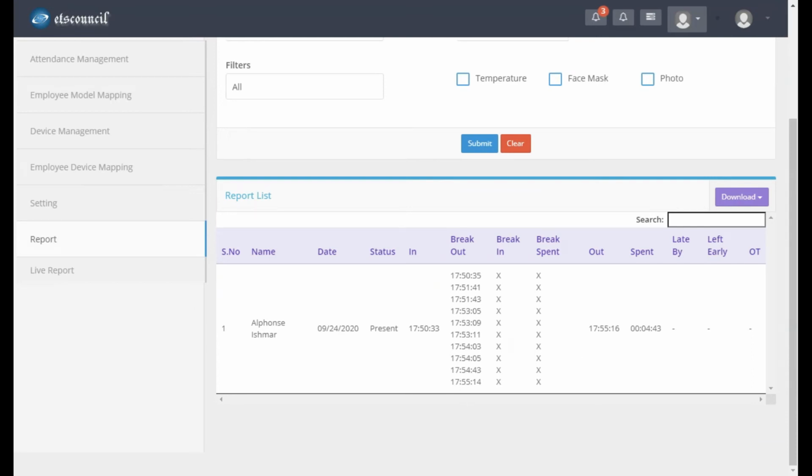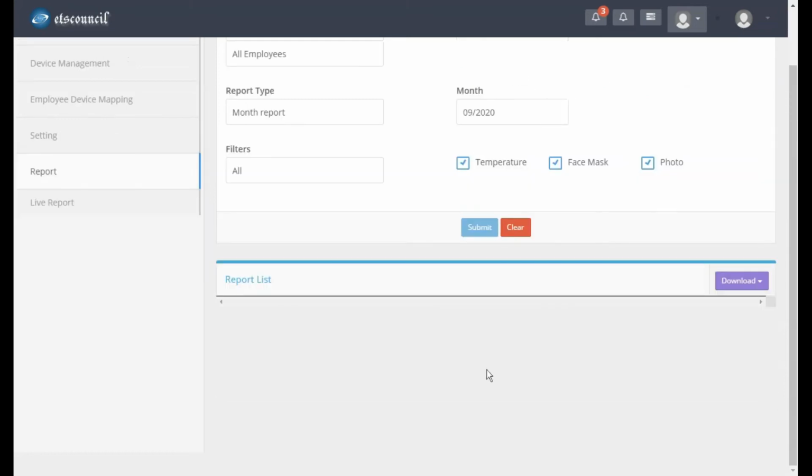There are some other options here. As I mentioned earlier, there are some devices which capture the photo of the employee while taking the attendance, record the temperature, and check whether a face mask has been used while giving the attendance. If you want those reports as well, you can enable these options.